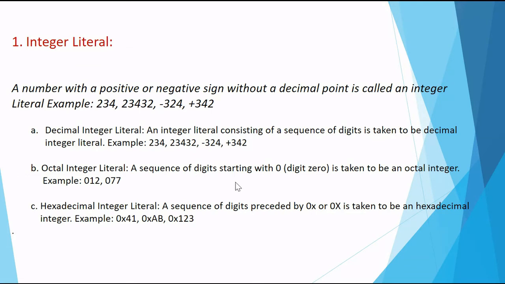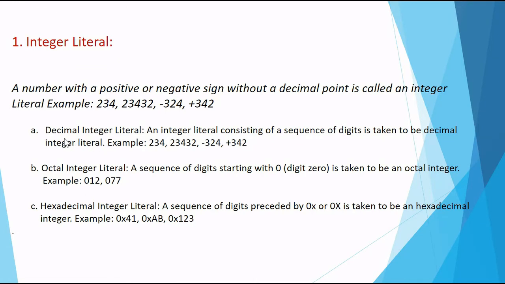Along with the decimal integer system, the computer understands the octal and the hexadecimal number systems also. And apart from that, the binary number system, like 101010, a combination of 1s and 0s, it understands that also. So the computer basically understands four kinds of integer literals: decimal, octal, hexadecimal and binary.